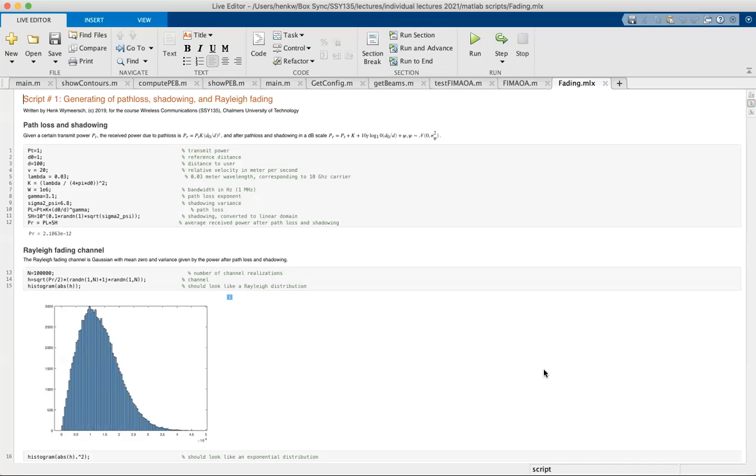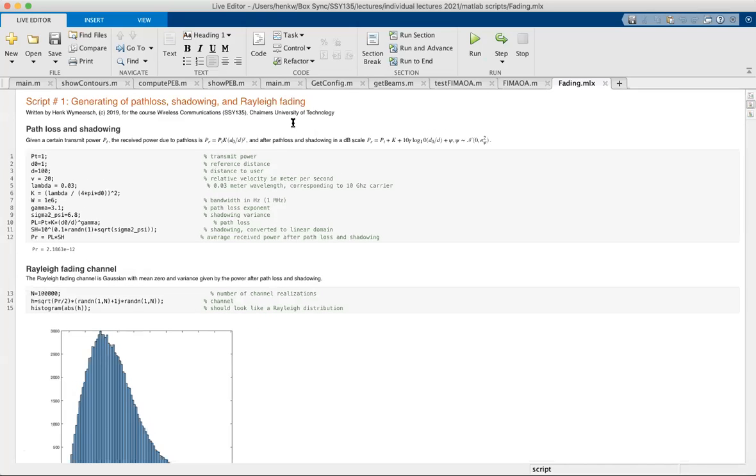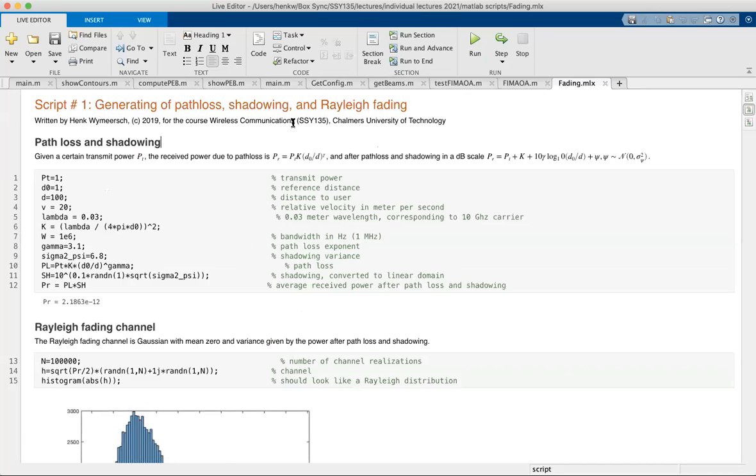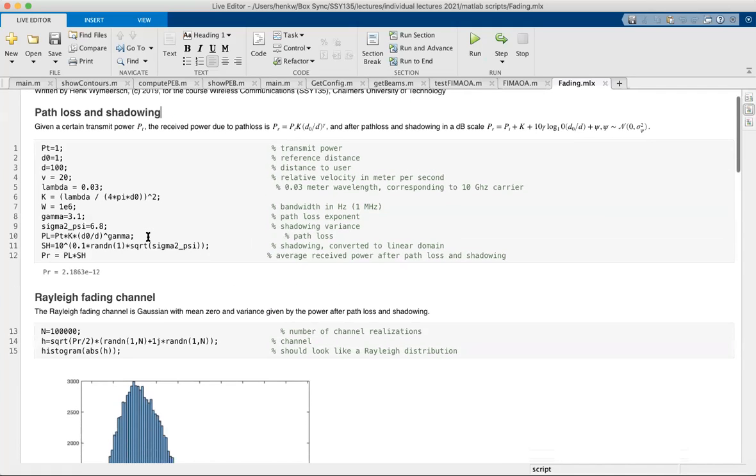Good, so I've prepared a number of Matlab scripts that you can use for this course. This is very small. This is the first script, which I generated last year. These are simple examples to play around with path loss and shadowing. So first of all, let's generate an example of how we compute path loss and shadowing.